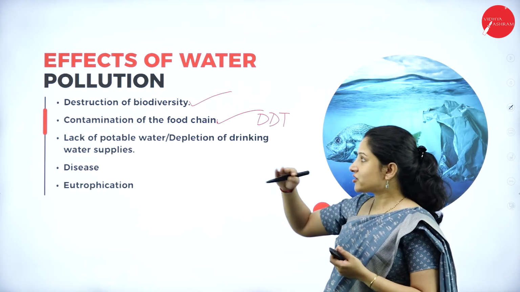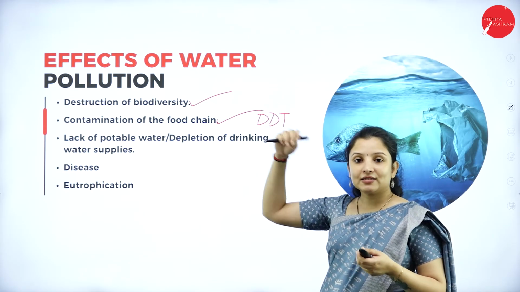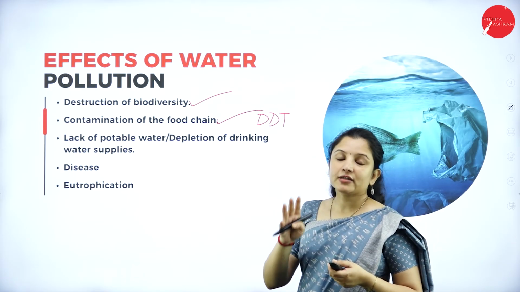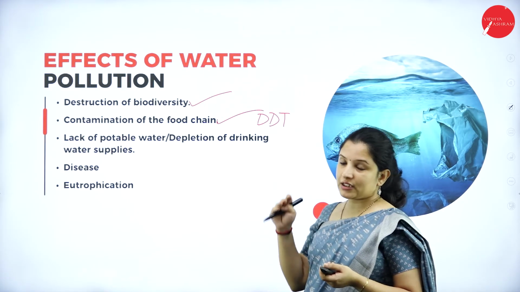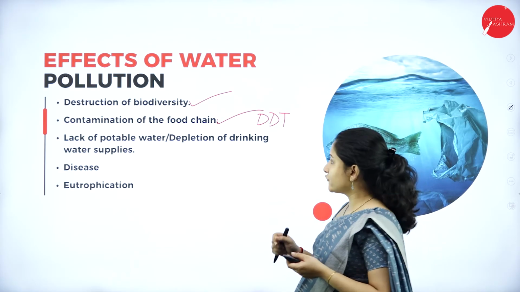Likewise, the concentration of these contaminants that are there in the water tends to increase in the food chain, therefore causing a lot of deleterious effects or poisonous effects on these organisms, therefore completely contaminating the food chain.